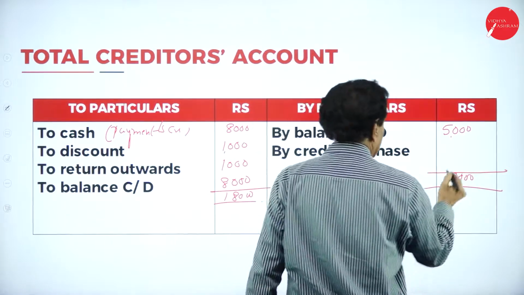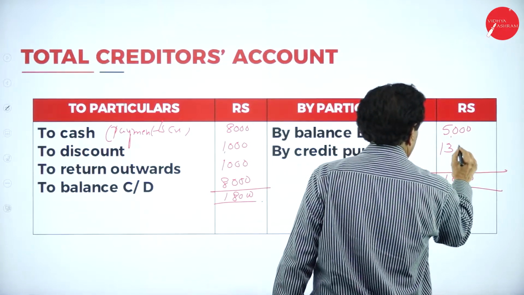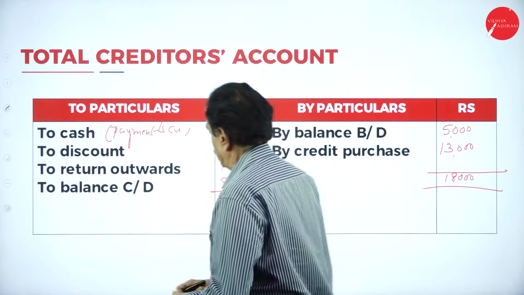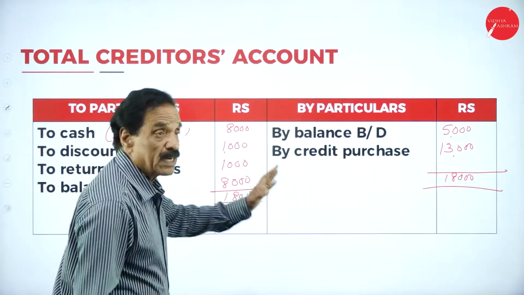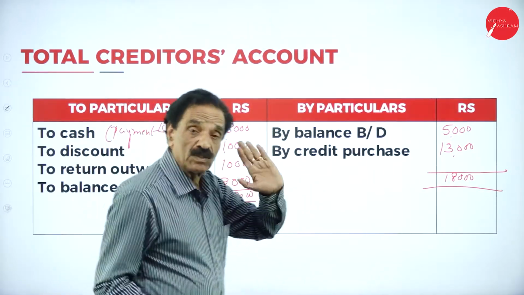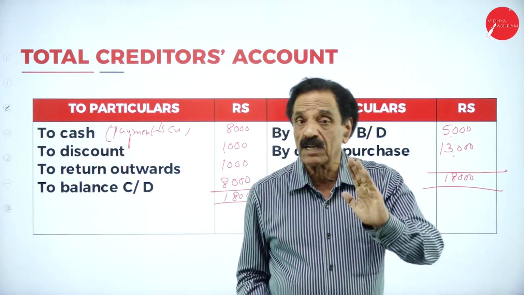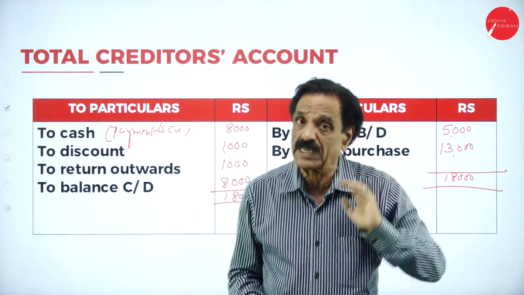Out of that 5,000 gone means 13,000 is the credit purchases. So creditor account is prepared to find out the credit purchases. Debtor account is prepared to find out the credit sale.